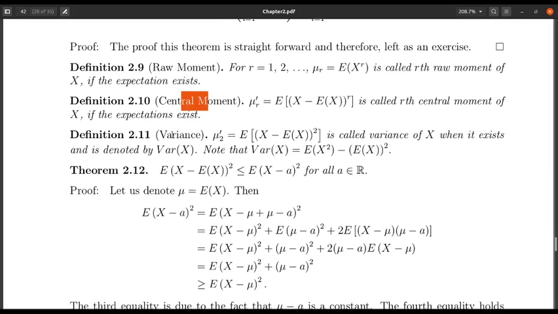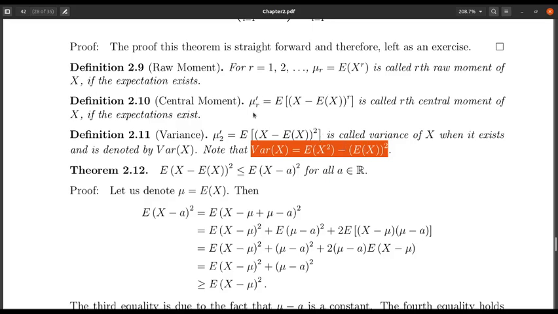Okay. Again, another special name, variance. Variance is nothing but when I take r equals 2 in the central moment, that quantity is called the variance. So variance is nothing but x minus expectation of x whole square, and we will denote it using VAR of x. This notation we will use further, and you can easily see that variance of x can be written in this form. To see this, you have to break this whole square and then use the property of the expectation. I leave it as an exercise, because you simply write down the thing and complete it, and you can see this.